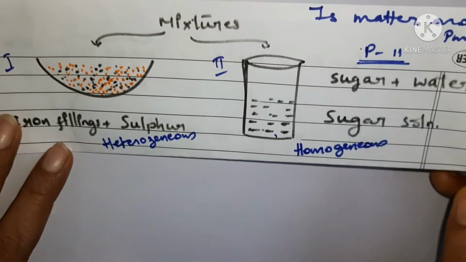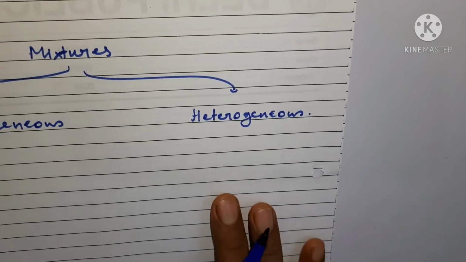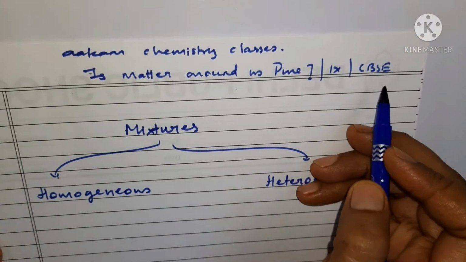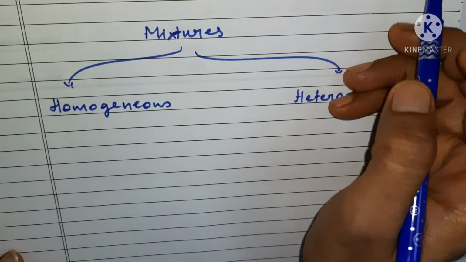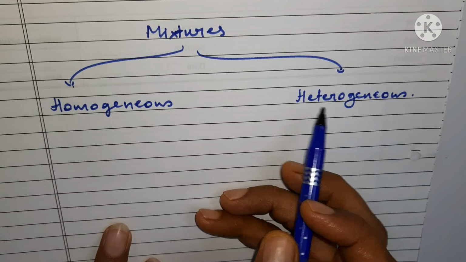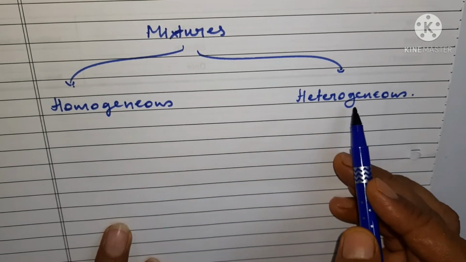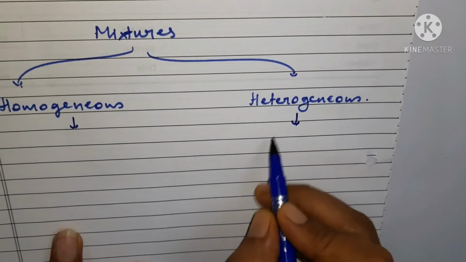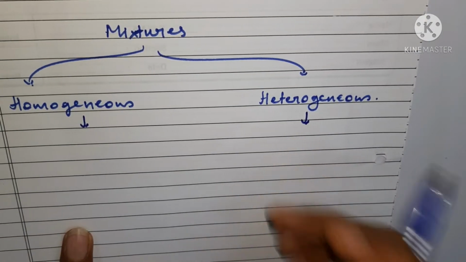So hello everyone, welcome to our chemistry classes. We are going through a series of sessions for the chapter Is Matter Around Us Pure? It is a class 9th chapter, CBSE board. We are going through the discussion of mixtures. Mixtures have two types, homogeneous mixtures and heterogeneous mixtures. Homogeneous mixtures we have already done, and today we are going to do heterogeneous mixtures.